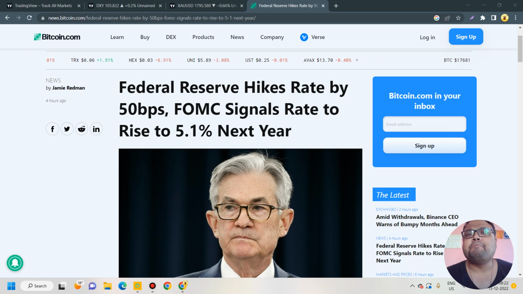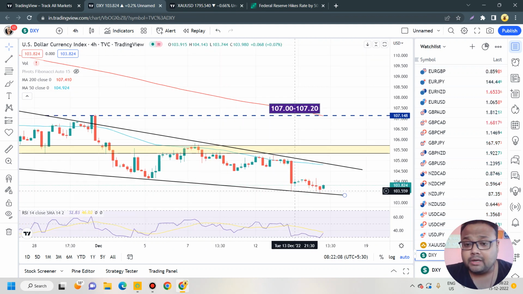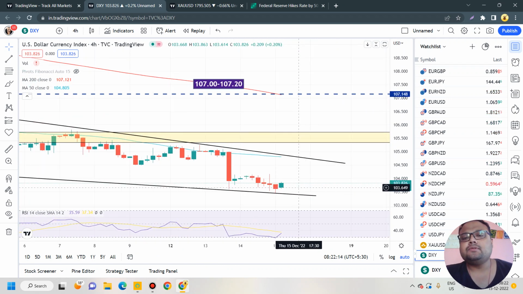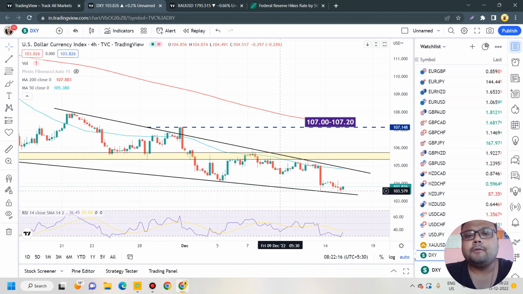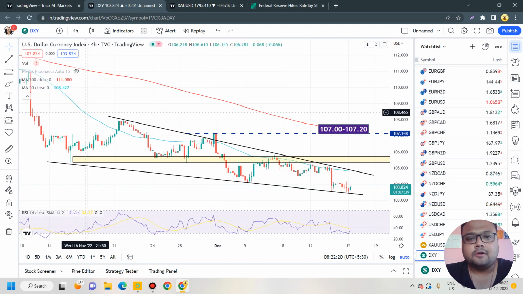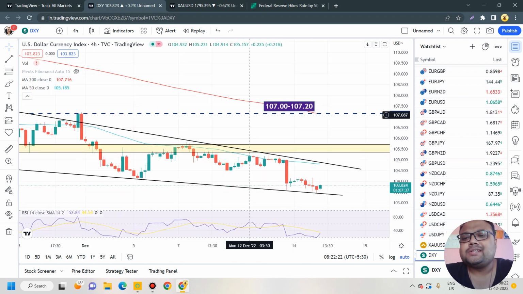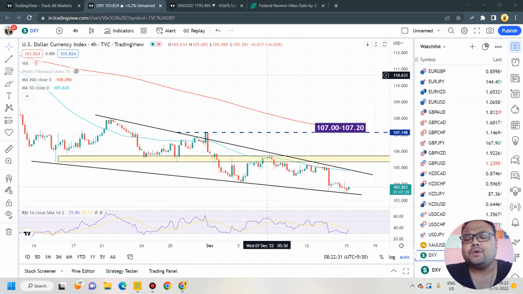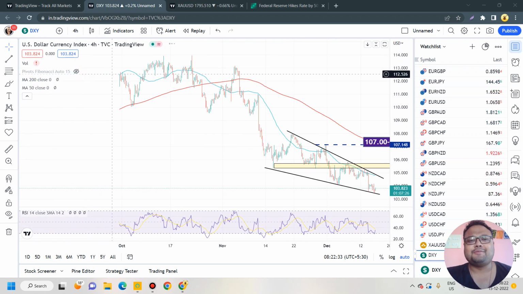At first, we saw a big green candle on the chart of DXY. There was a heavy fall on the chart of gold, but ultimately we saw DXY forming a doji, and as you can see, the DXY is still very much weak. Though it has formed a small green candle right now, the overall structure of DXY is not very strong. You can see that DXY is standing at 103.82, and a few weeks ago it was around 113, 114 level. Just look at the fall, my dear friends.